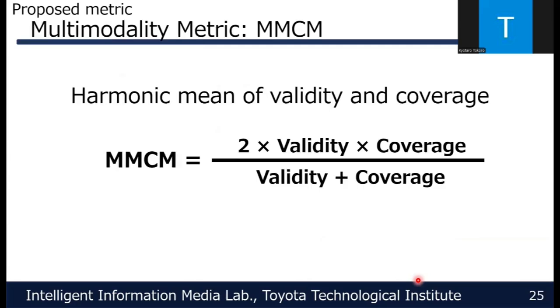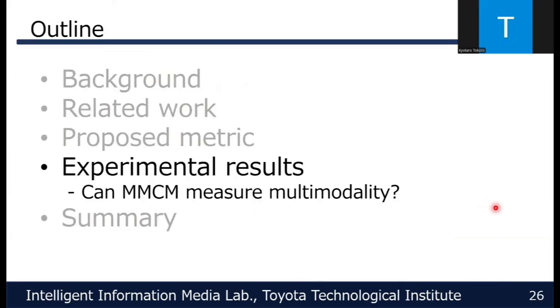Finally, we compute our proposed metric, MMCM, as the harmonic mean of validity and coverage. By taking the harmonic mean, the score becomes high only when both validity and coverage are high. Let's move on to our experimental results.